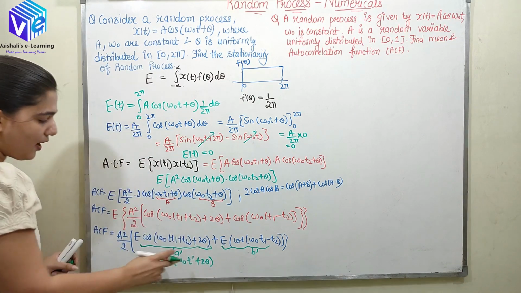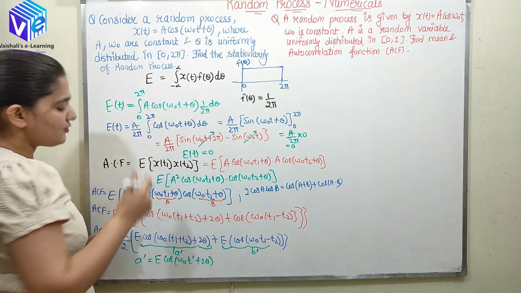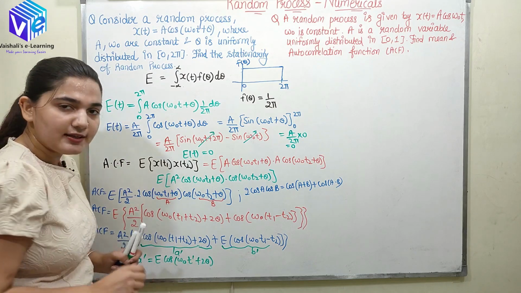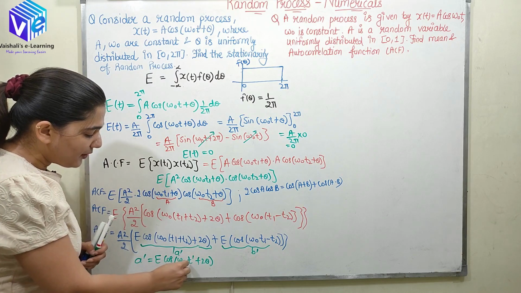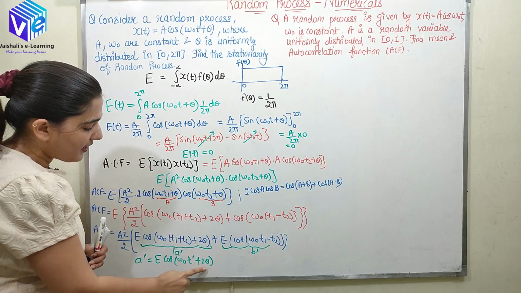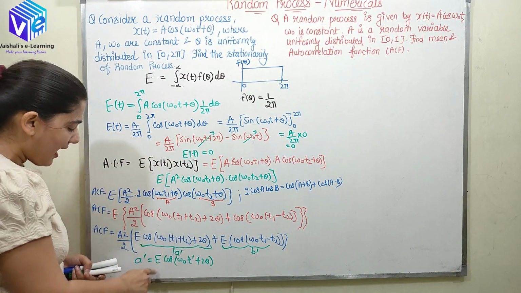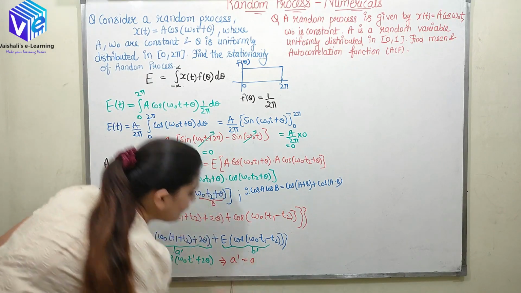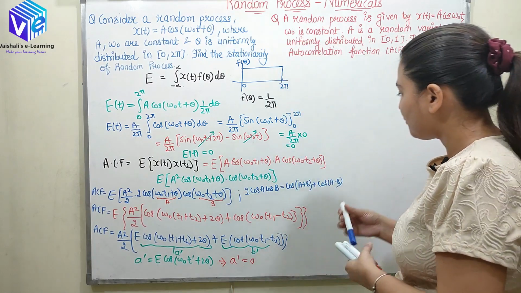So now it will have a similar form as this equation. I have just changed t dash. There would be no difference in changing the t dash. Because here also it was variable with respect to theta, here also it is variable with respect to 2 theta. So now I can directly say a dash is 0. Now I need to find b dash to find the autocorrelation function.